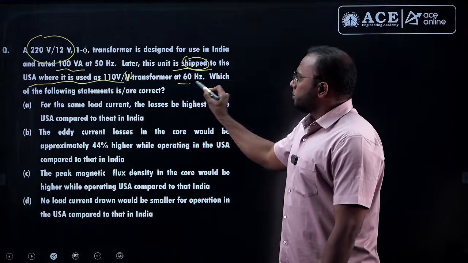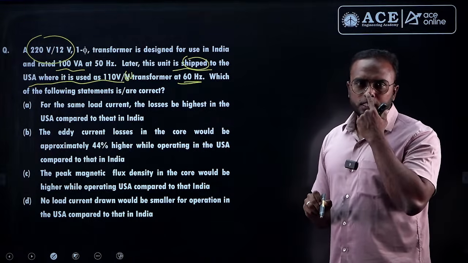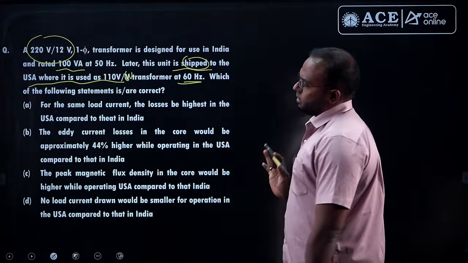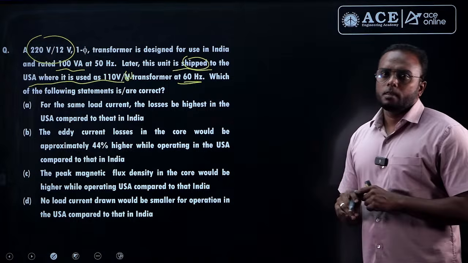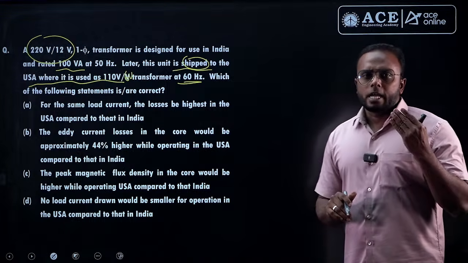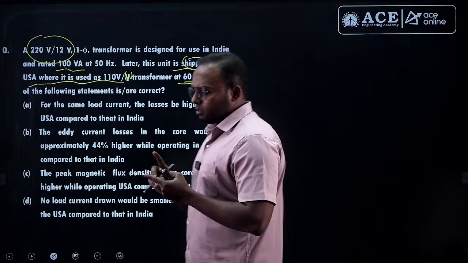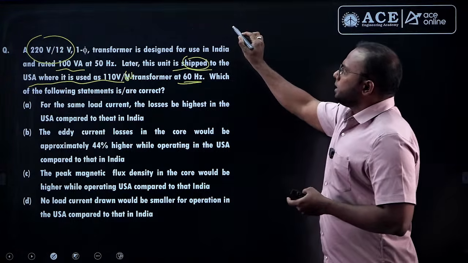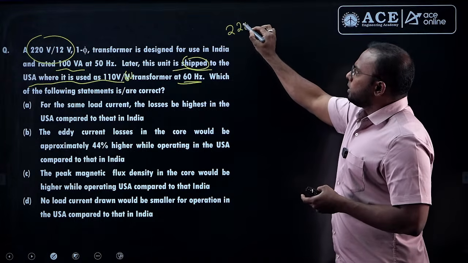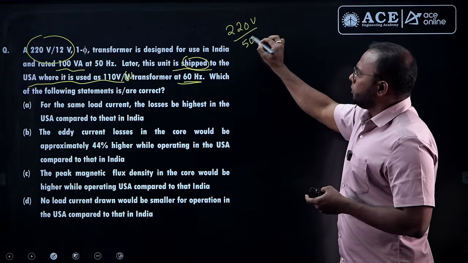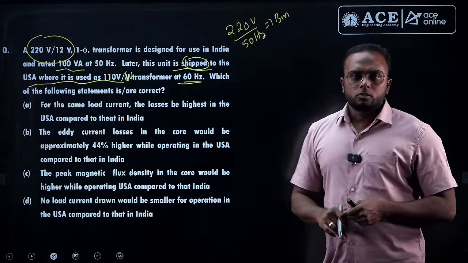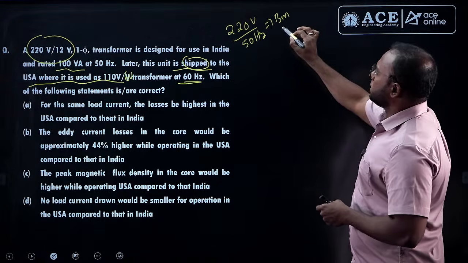Now this transformer is operating at which frequency? The US frequency is 60 Hertz only. Now which of the following statements is correct? Simply, we have already seen this in the actual classes: voltage and frequency variation. At what voltage and frequency is the transformer initially operating in India? 220 volt divided by 50 Hertz. The V by F ratio. Flux density is proportional to the voltage to frequency ratio.